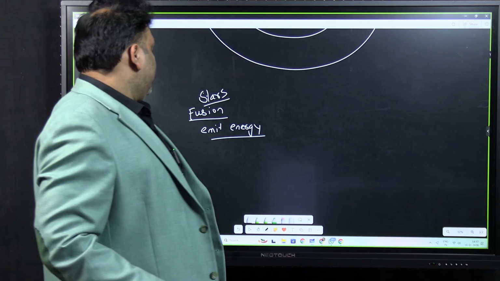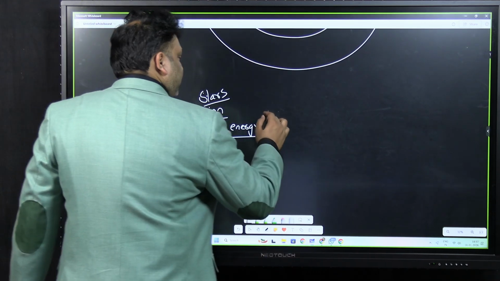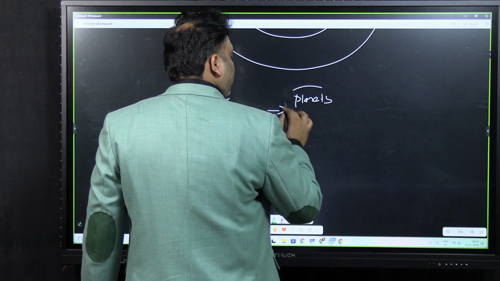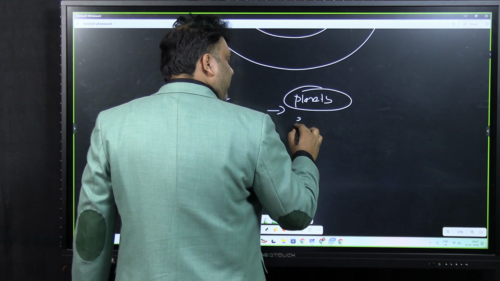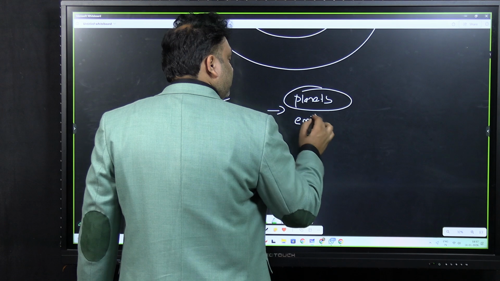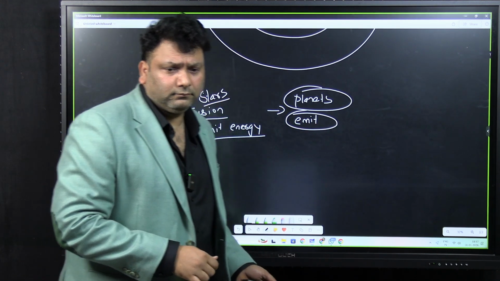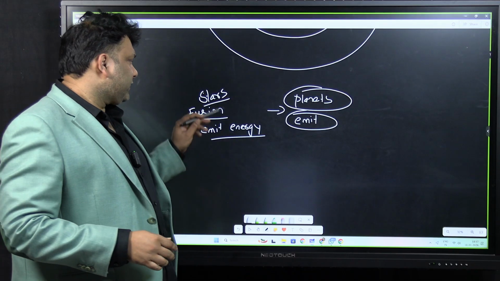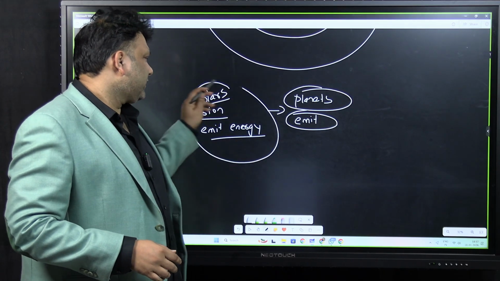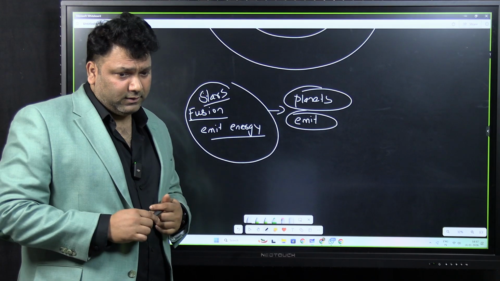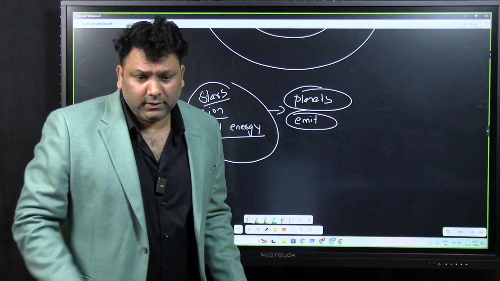Inside the planets, they are not emitting energy. That's why the light is not emitted. And how a star becomes a supernova, you will study in science and technology. I will not be dealing with that right now. So there is one more question here.